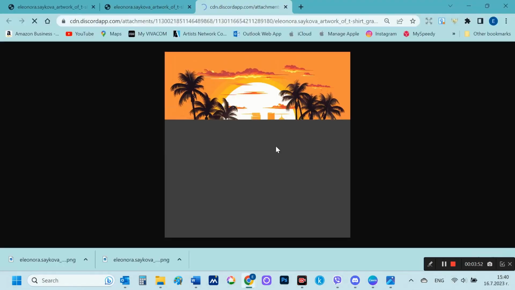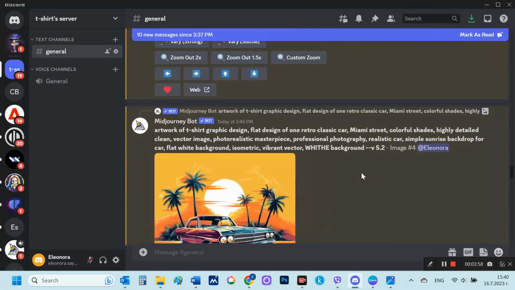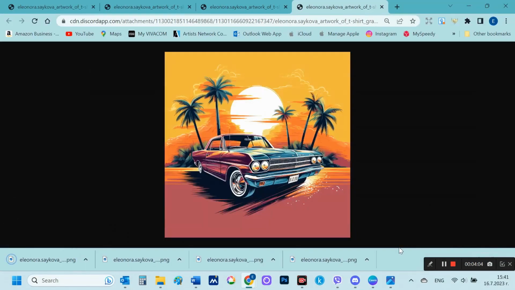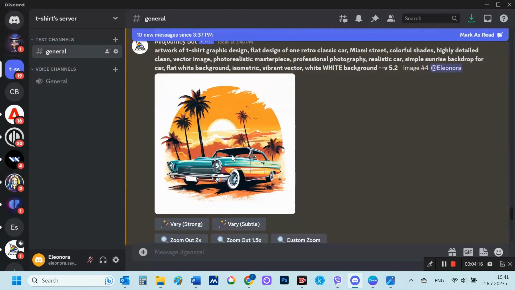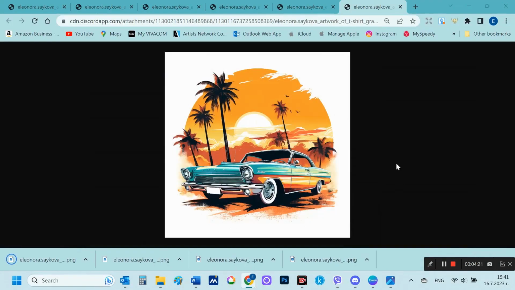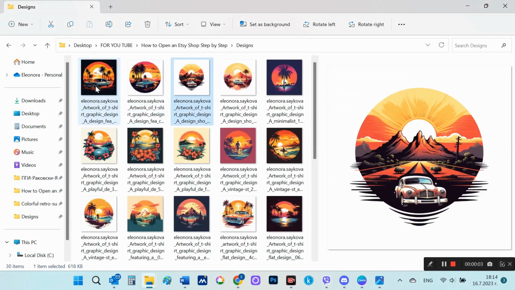This is now upscaled, and I choose Open in Browser, from where I will save the image to my computer. Then I'll run similar prompts, just changing the elements I want to have in the images. Here are the results.